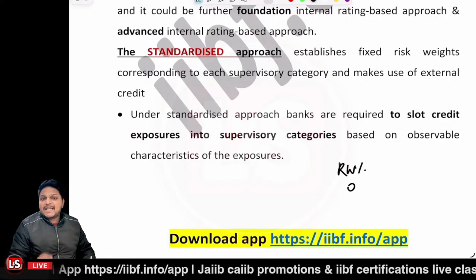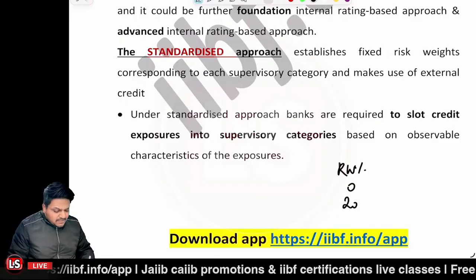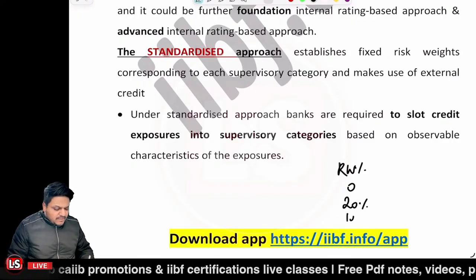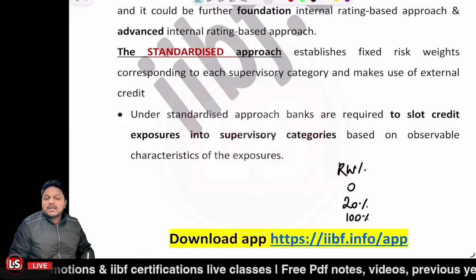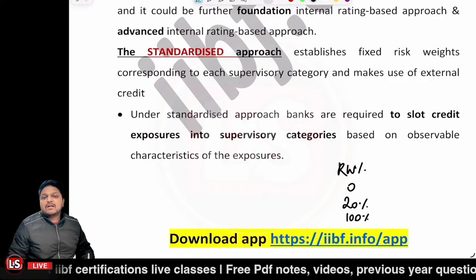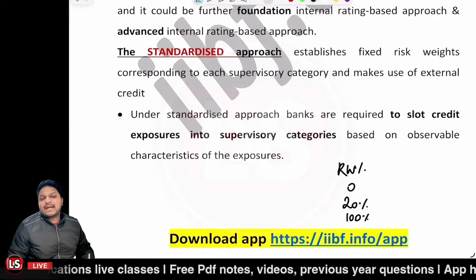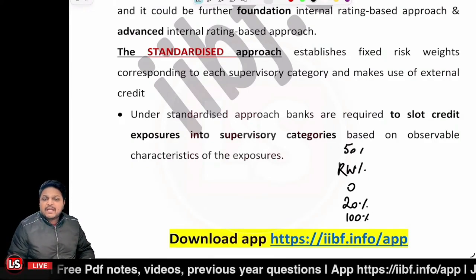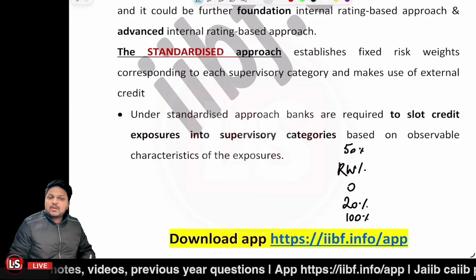If you're maintaining the balance with the other banks, the weightage percentage is 20%. If you're giving loan to PSU, the risk weightage percentage is 100%, right? And if you're basically giving the loan up to rupees 1 lakh against the gold or silver ornaments, it is 50%, right? So it is different for the different category of the asset.